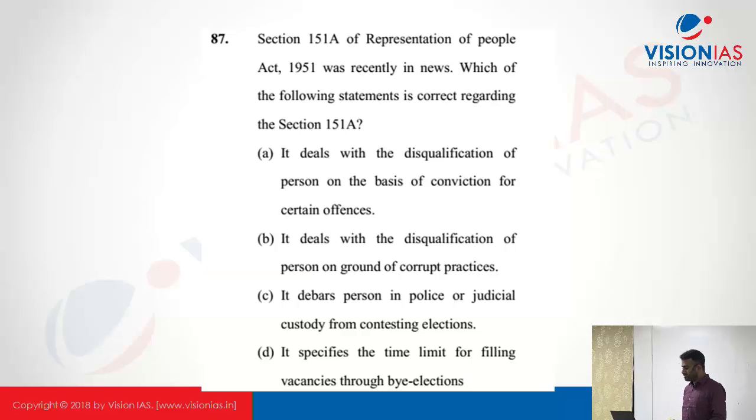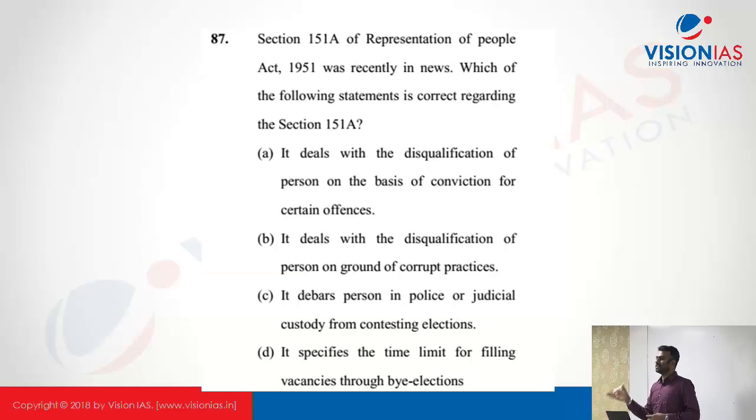Basically, this was in news because of recent by-elections in Karnataka. 2018 में हुआ था. Few people had approached Supreme Court, approached President saying this by-election should not be held because 2019 में there is general election. Okay, 151A of RPA says that any by-election should be held within 6 months. Within 6 months of vacancy, the election should be held.